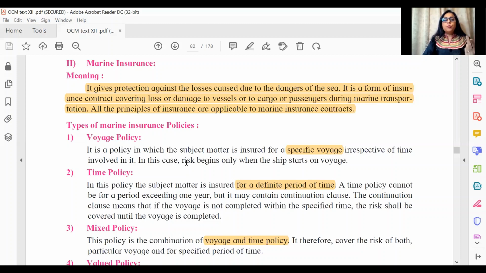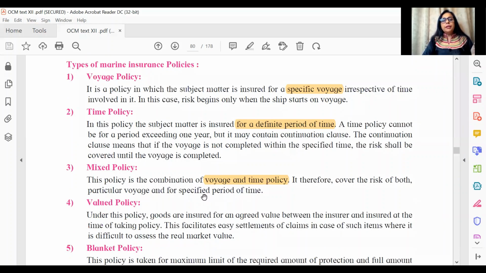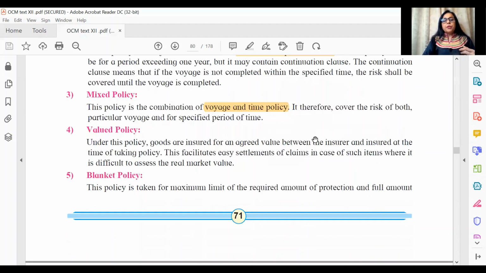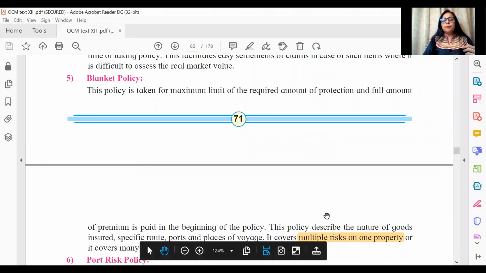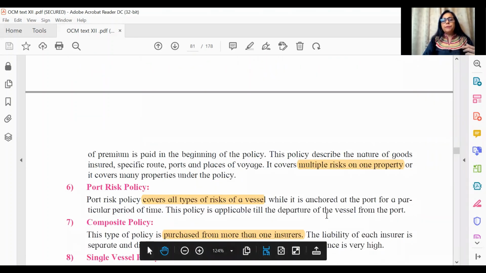Again, you have voyage policy, which covers a particular journey, a voyage. Time covers a particular time period. Mixed policy is a combination of voyage and time policy. So once again, say for example, you get voyage policy is for a definite period of time. So you say it's a false statement, correct? So this is how the objectives could be asked. Blanket policy is again something which covers multiple risks on one property.